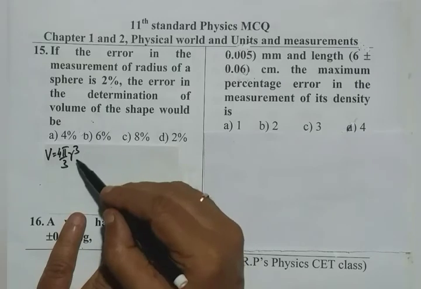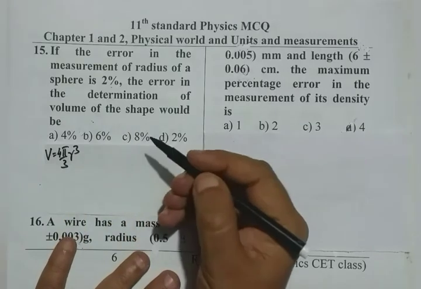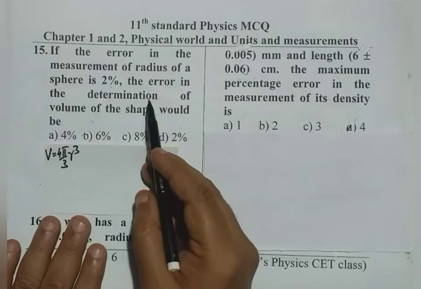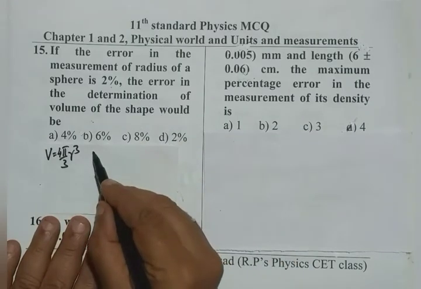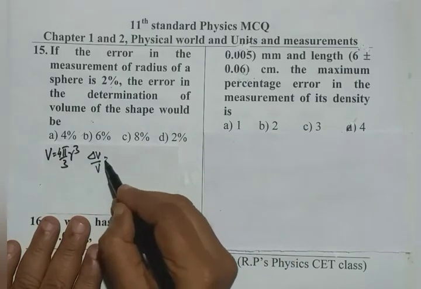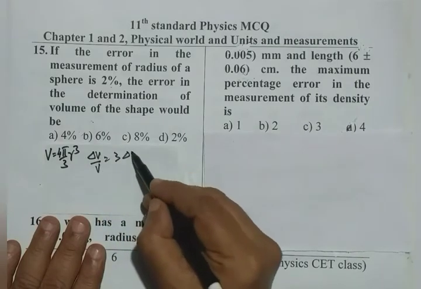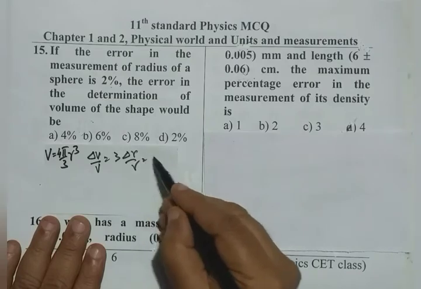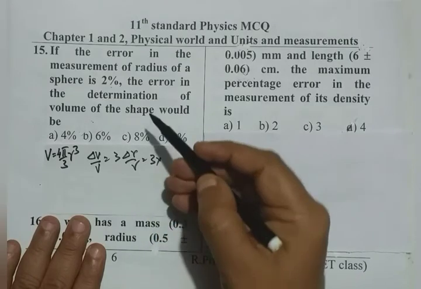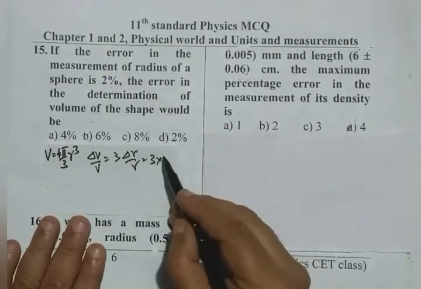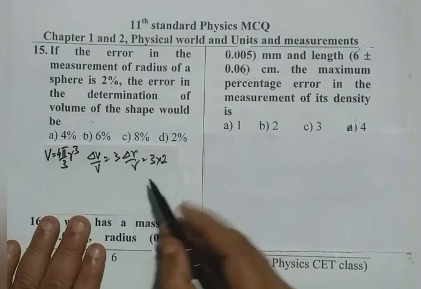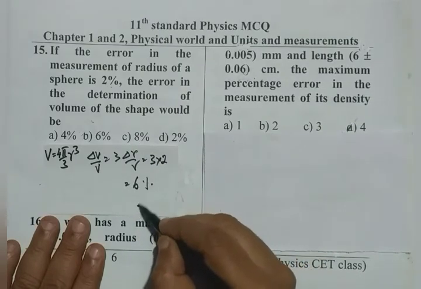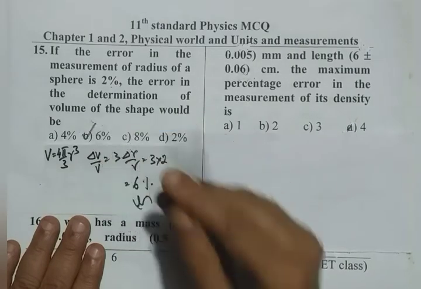We can write its percentage error formula like this: delta V by V is 3 delta R by R, as 4 pi by 3 is a constant. So 3 into delta R by R, with 2% error in the measurement of radius, so 6% is the answer. Option B is the correct answer.